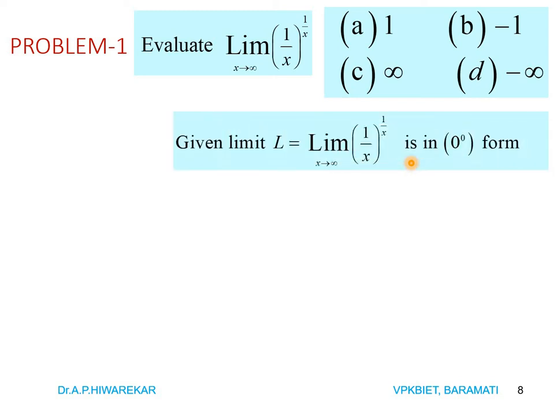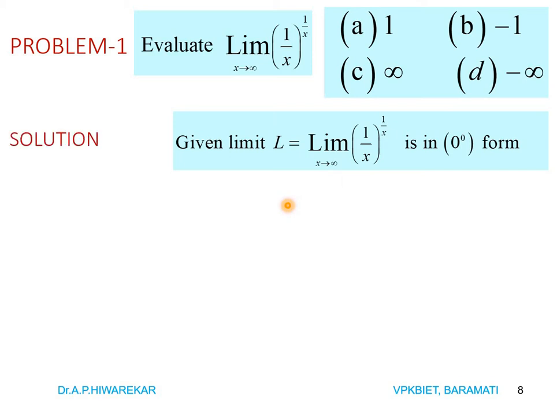Now we have to solve this limit. Given the limit, we see it is a function power function. Whenever we have such a situation, we always write L as the given limit and then take log. Before that, let's see which form it is. When x is infinity, 1 by x is 0, so it is 0 power 0 form.